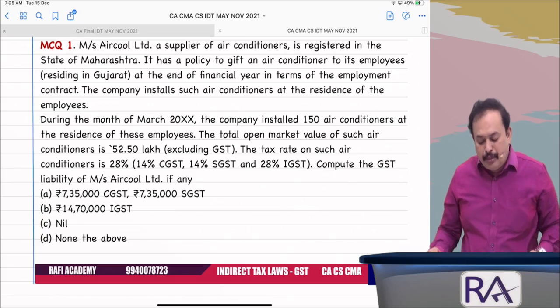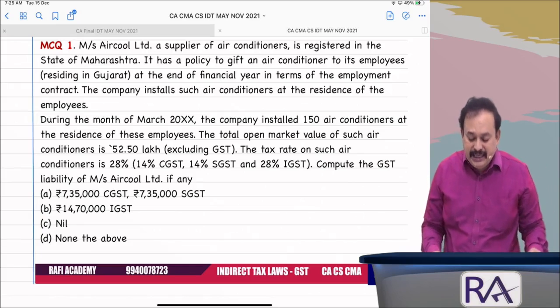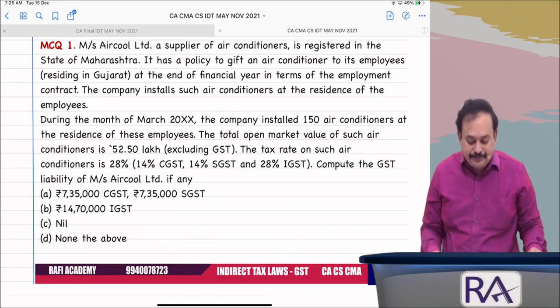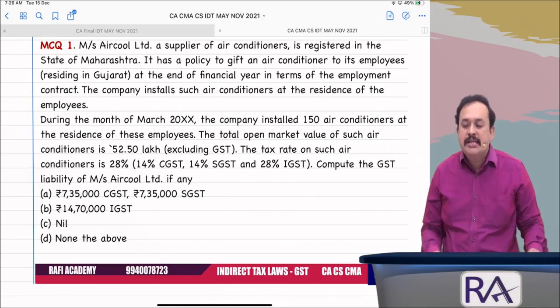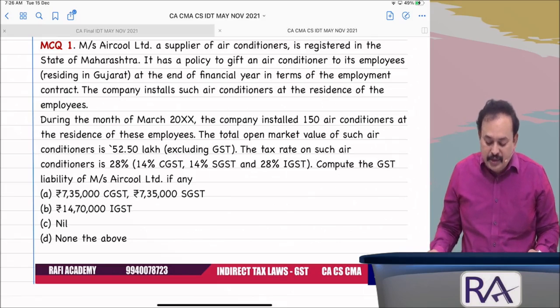During the month of March, the company installed 150 air conditioners at the residence of these employees. The total open market value of such air conditioners is rupees 52,50,000, excluding GST. The tax rate on such air conditioners is 28%, CGST 14%, SGST 14%, IGST 28%.